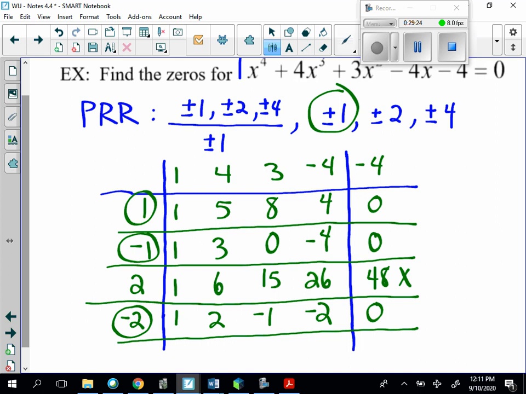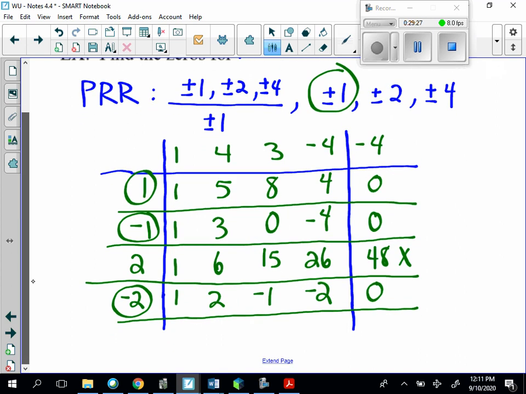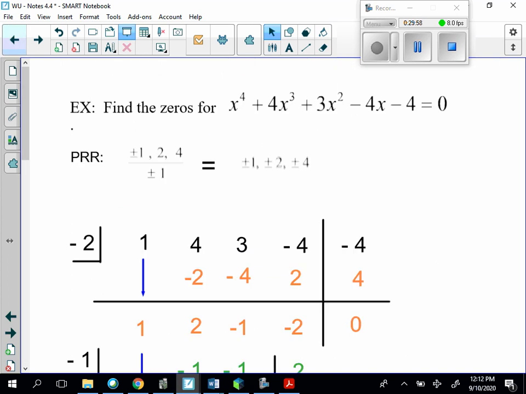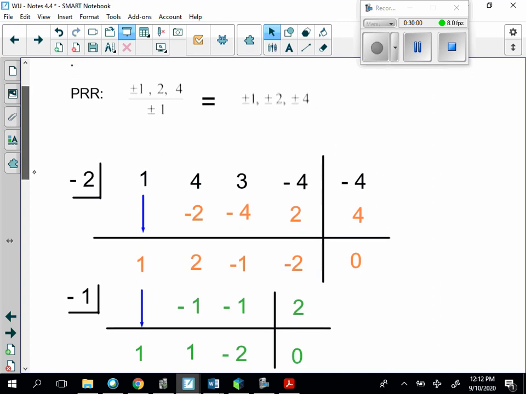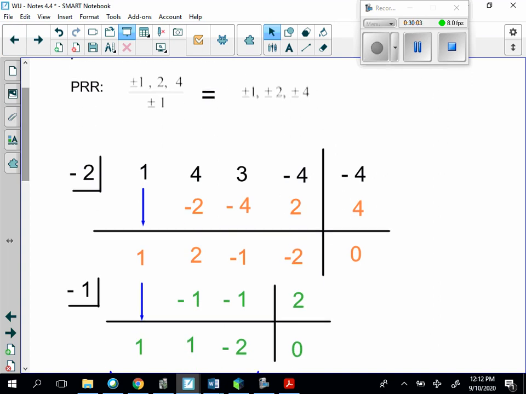So basically, I know right now that I have 3 of my possible 4 solutions, and chances are one of those might be a double root. So I think I have enough to where I can check this out. If you bear with me, I'm going to go to another screen. And I'm going to use some of these zeros with the original polynomial and depress the equation until it's a quadratic. So I'm going to start out with a negative 2, and the synthetic division is being performed on the original polynomial.